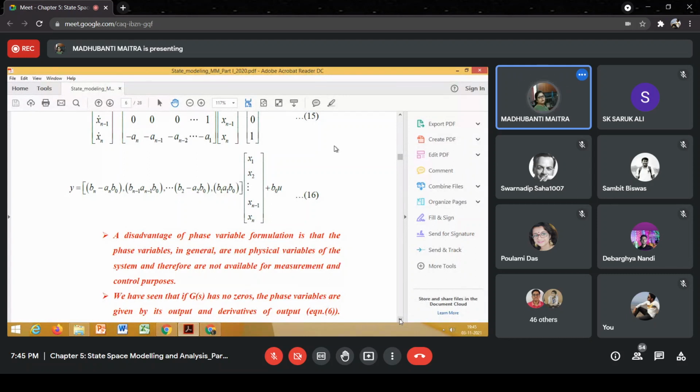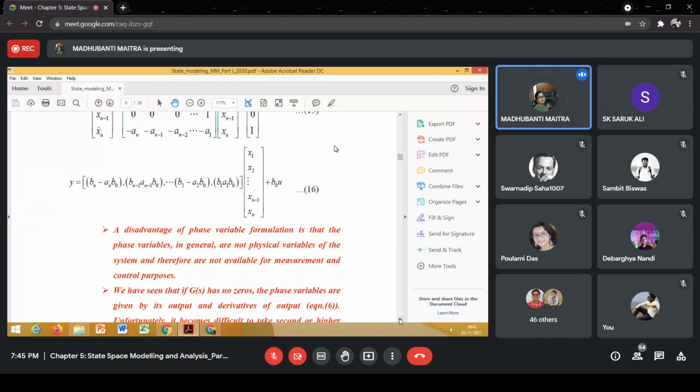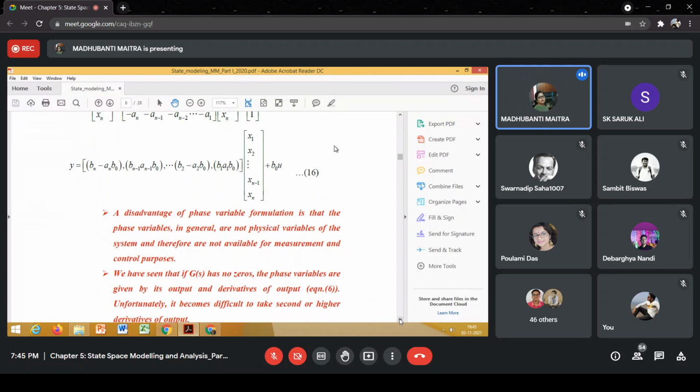And if the state variables or phase variables are not physical variables, then those variables cannot be measured, and we will not even be able to convert those variables, if required, into a suitable form, for which we will require a transducer.